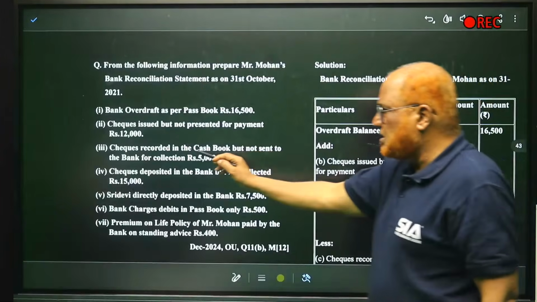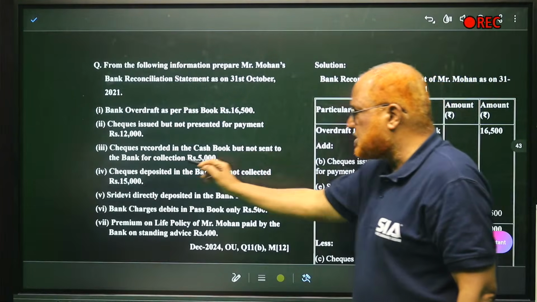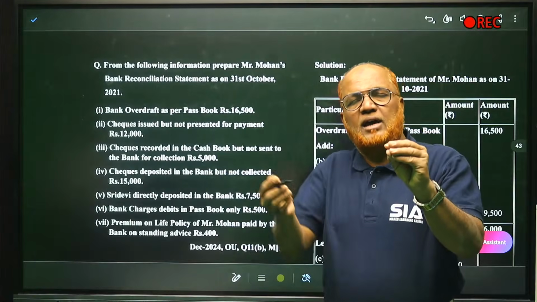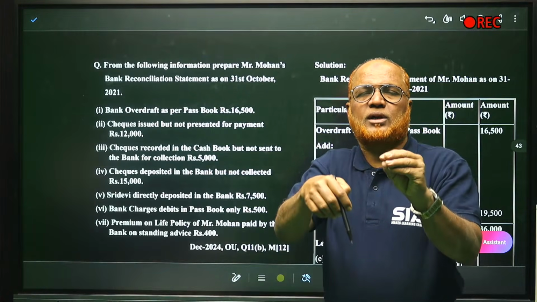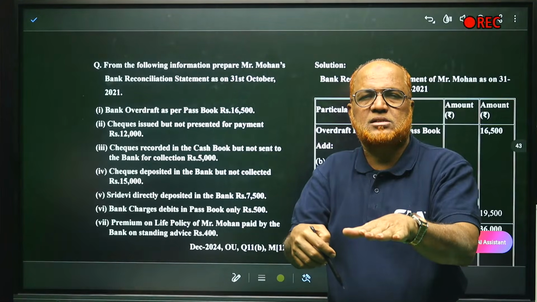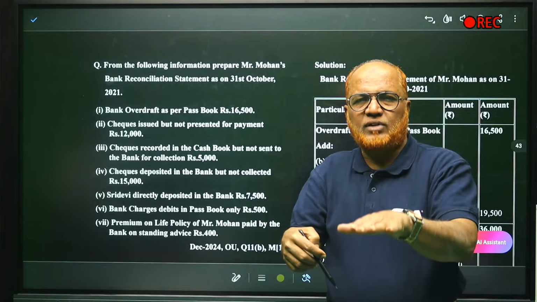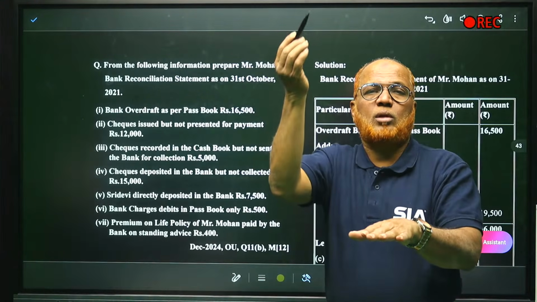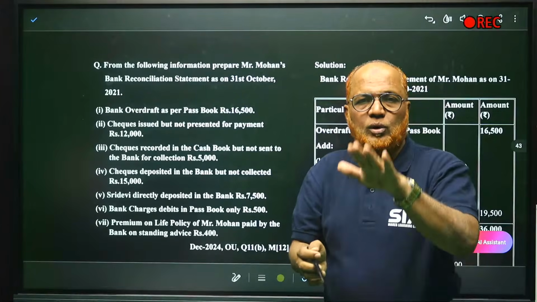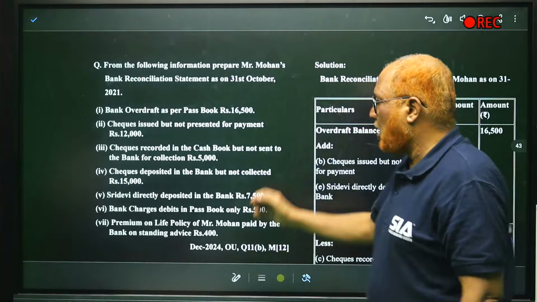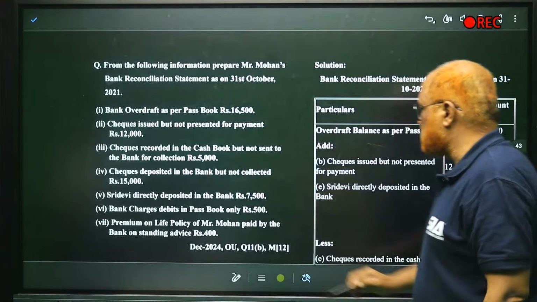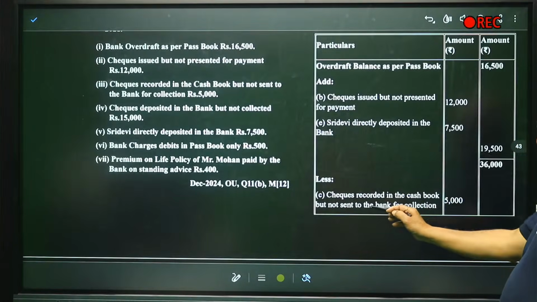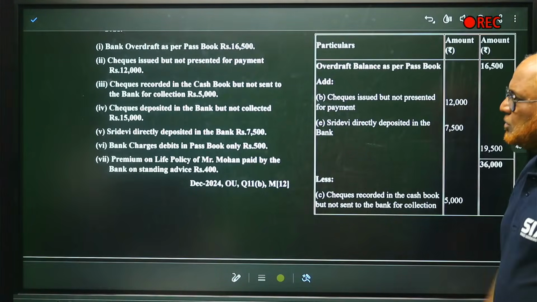Third, checks are recorded in the cash book but not sent to bank for collection. 5,000 checks we have recorded in the cash book. The cash book overdraft has decreased. But passbook overdraft is still showing more balance. So we have to deduct from passbook. How much do we have to deduct? 5,000. So less 5,000. Checks recorded in the cash book but not sent to bank for collection, 5,000.